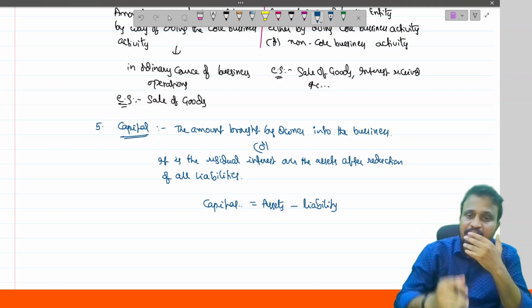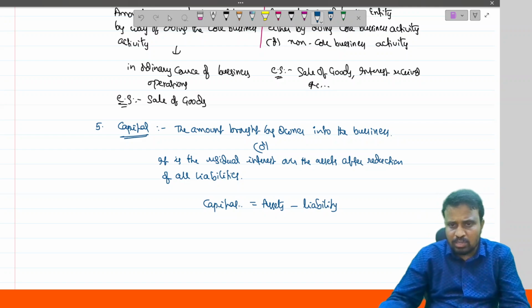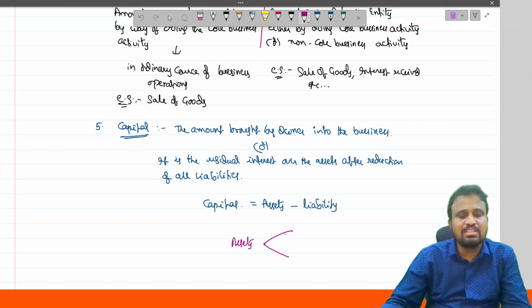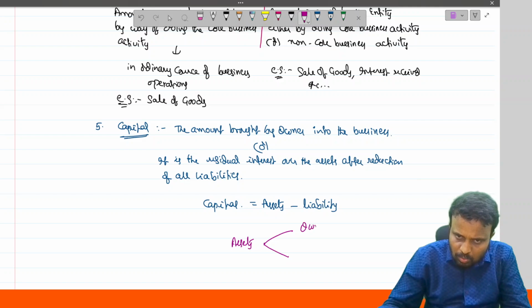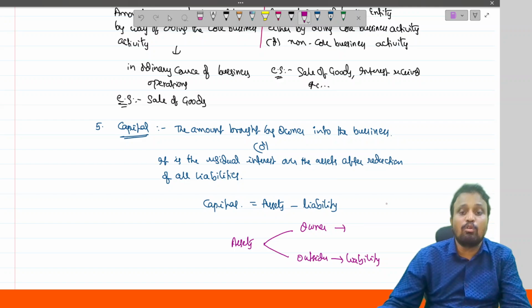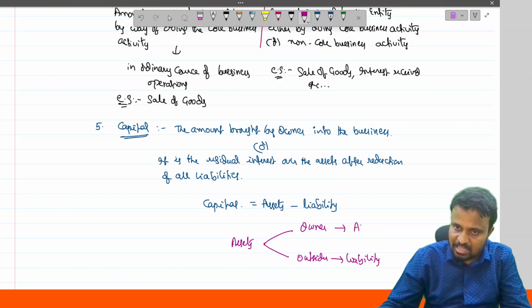As we discussed previously, on the total assets, two parties have a claim. One is the owner and another one is the outsider. The outsider's claim over the asset is called as what? Liability. And the owner's claim over the asset is called as what? Capital. What is the owner's claim?